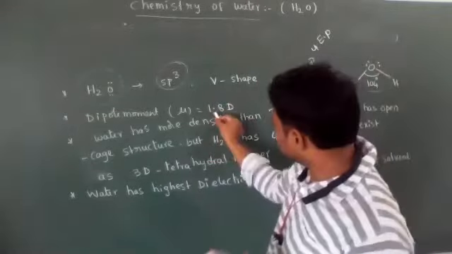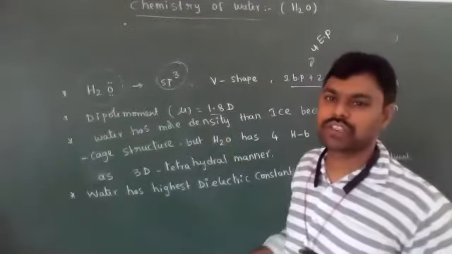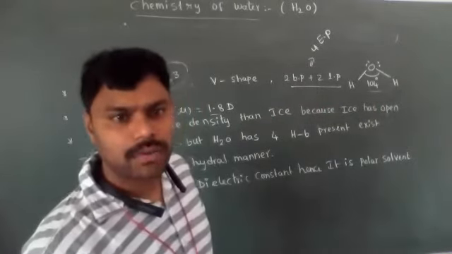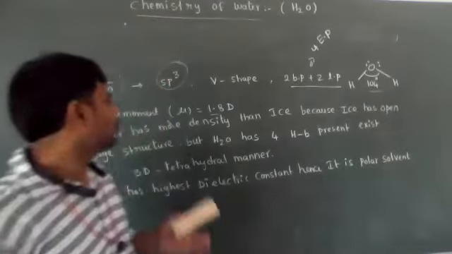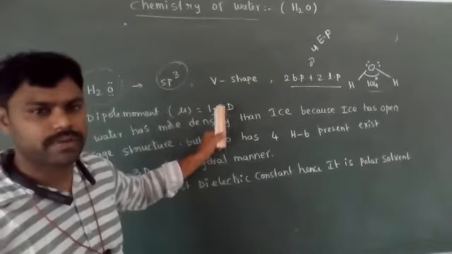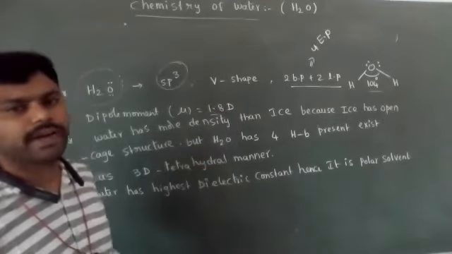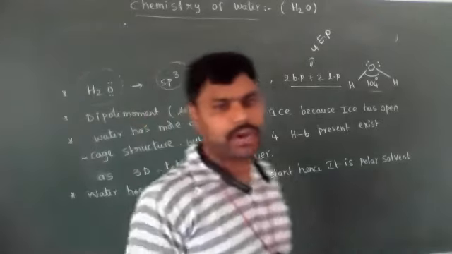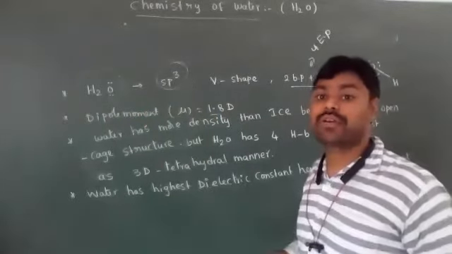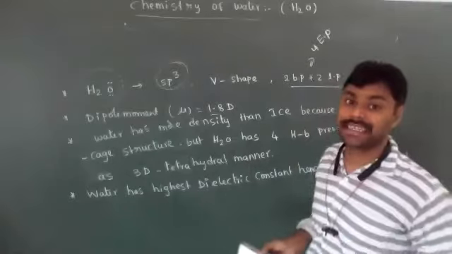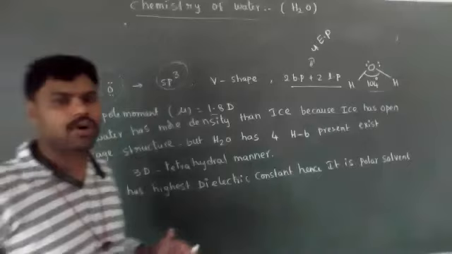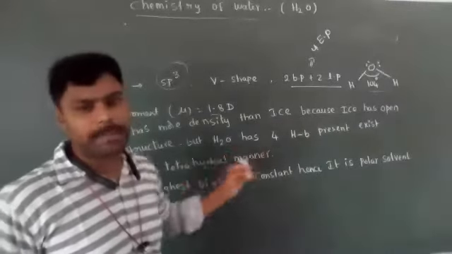V-shaped molecule means the resultant dipole moment mu is not equal to 0. It is a polar molecule. Understood? So the water dipole moment is not equal to 0. How much dipole moment is present theoretically? It is 1.8 Debye units. Water density is more when compared to ice density. Why is the density of water more than ice? Because ice has an open cage structure.